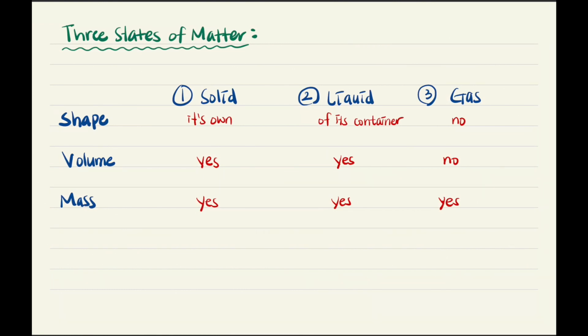Now I'm going to talk about the three states of matter. So matter occurs in three states: solid, liquid, and gas. As you can see from this table, a solid has both a definite size and a definite shape. A liquid has a definite volume, but the shape of the liquid is determined by its container.